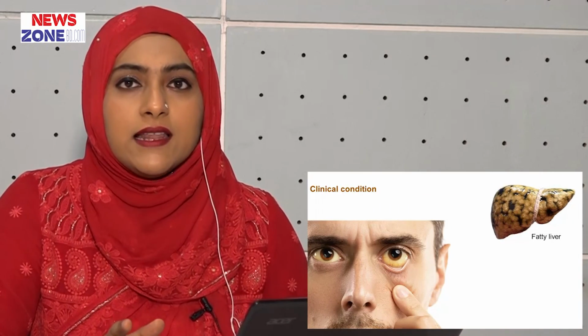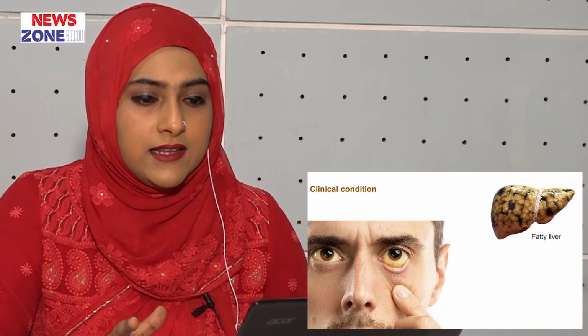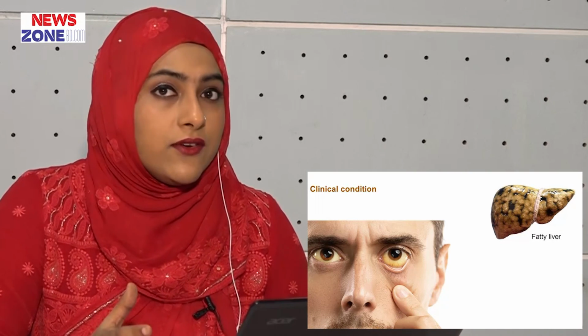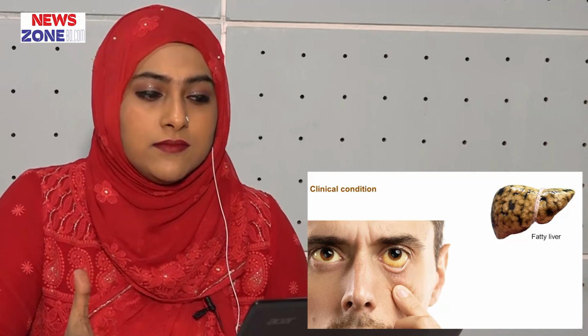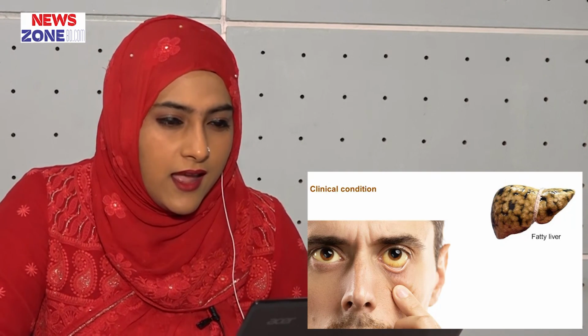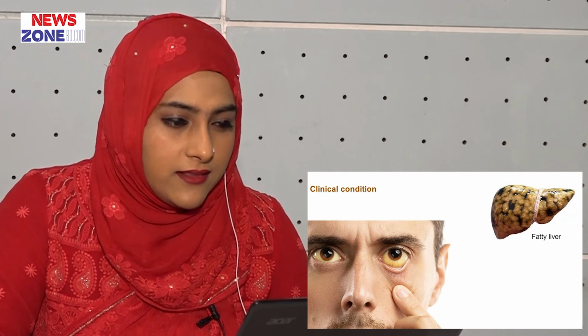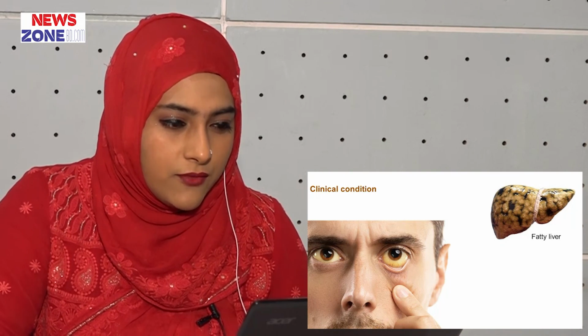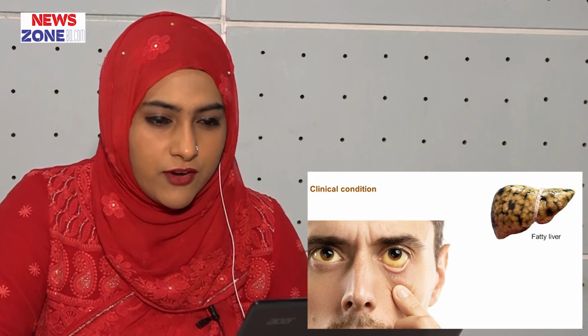There are some clinical conditions of the liver, that is fatty liver, hepatitis and liver cirrhosis, and in these conditions first jaundice appears. You can see on the screen the patient has yellowish eyes in this picture, and this is the figure for the fatty liver.